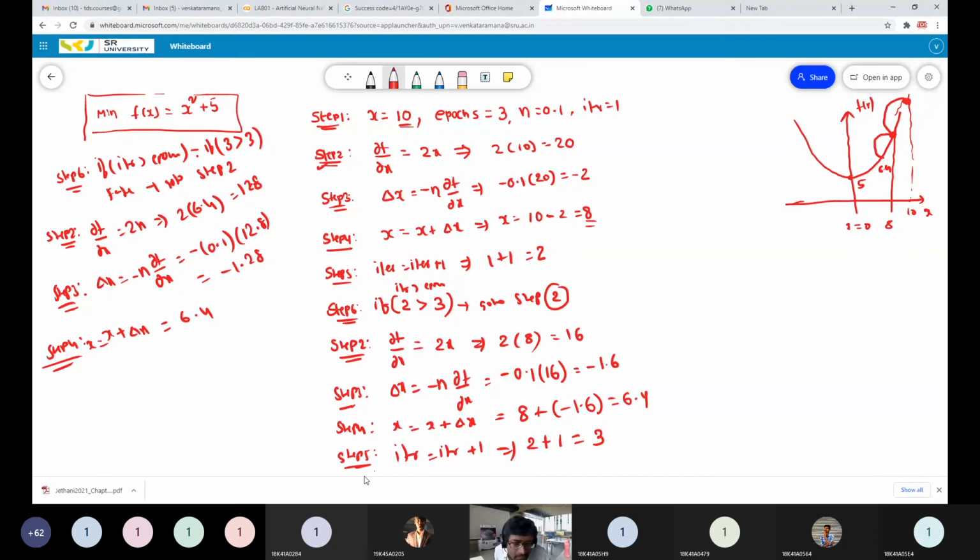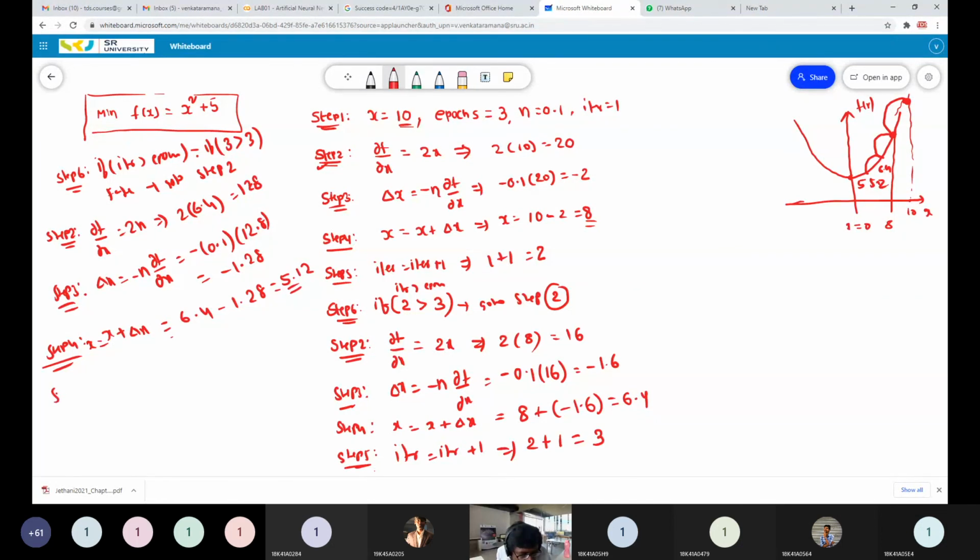Good. 6.4 minus 1.28, the new value is 5.12. See, from 6.4 to 5.12 it is coming down. See how it is slowly moving toward the bottom point, the minimum point.